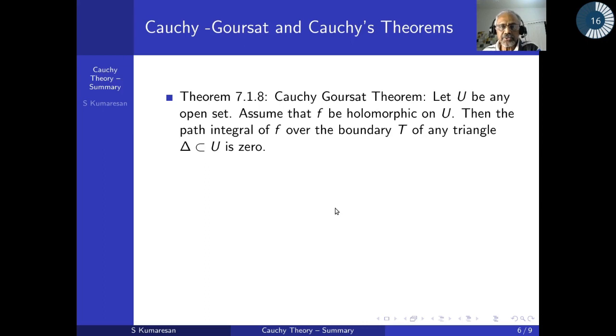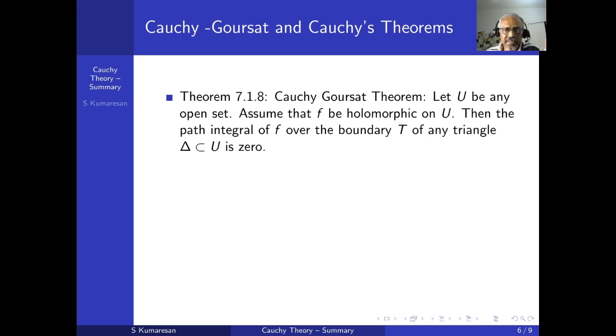So that is what Cauchy-Goursat says. That is Theorem 7.1.8. What does it say? Let U be any open set. Assume f is holomorphic, then the path integral of f over the boundary of T of any triangle is 0.